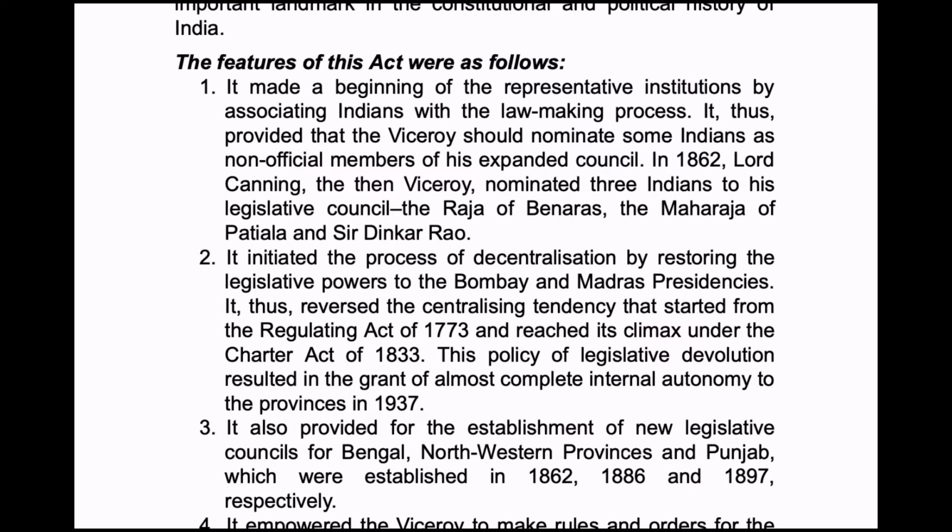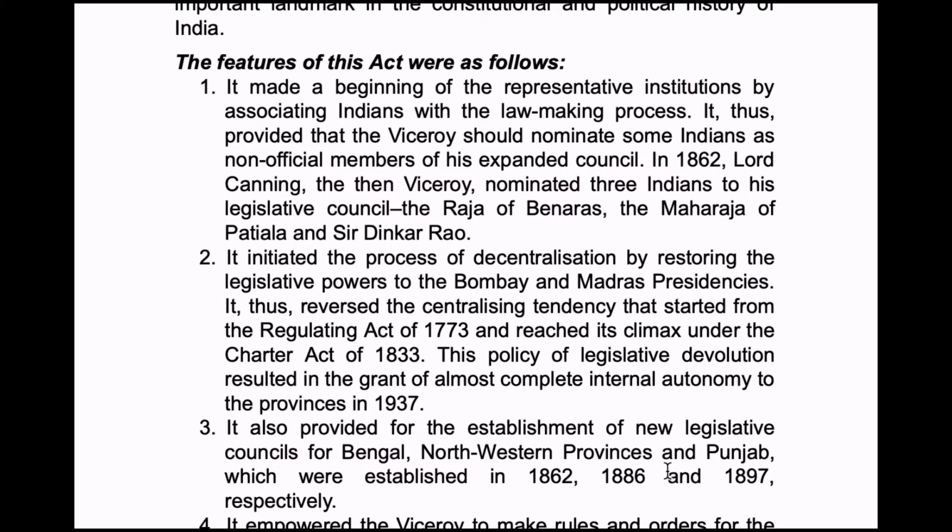First, it made a beginning of representative institutions by associating Indians with the lawmaking process. It thus provided that the Viceroy should nominate some Indians as non-official members of his expanded council. The council, which consisted of 6 members, was expanded, and that expanded council consists of non-official members. In 1862, Lord Canning, the then Viceroy, nominated 3 Indians to his legislative council: the Raja of Benares, the Maharaja of Patiala, and Sir Dinkar Rao.